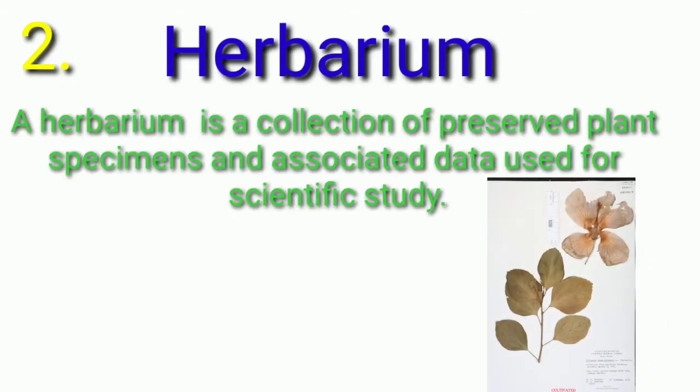Herbarium. A herbarium is a collection of preserved plant species and associated data used for scientific study. This is a plain white sheet. The plant is stuck with the help of glue on the sheet. To protect the plant, sometimes a plastic cover is also put on the upper side of the plant. The size of a herbarium sheet is 42 by 28 centimeters. In the index box of the herbarium sheet, there is the botanical name of the plant, common name of the plant, family of the plant, locality, and the author who found that plant.